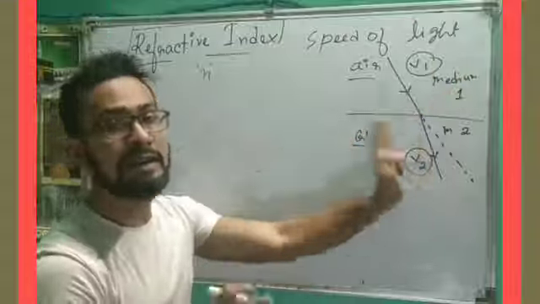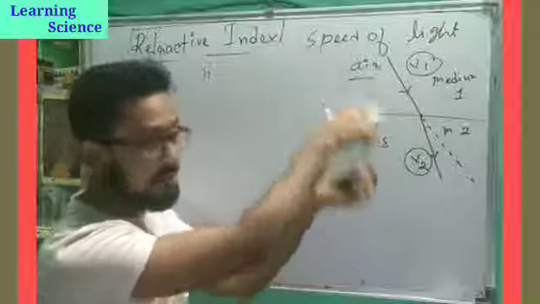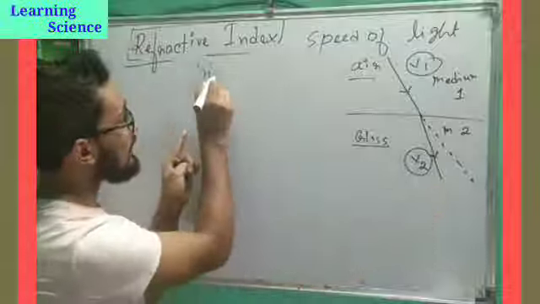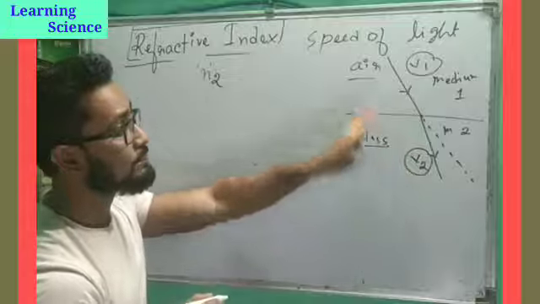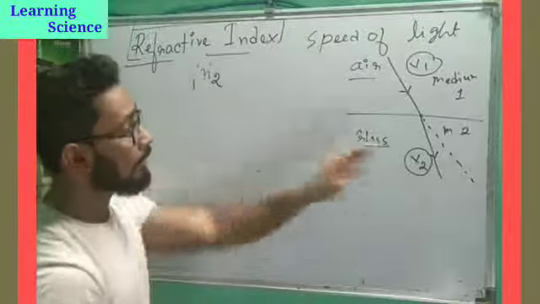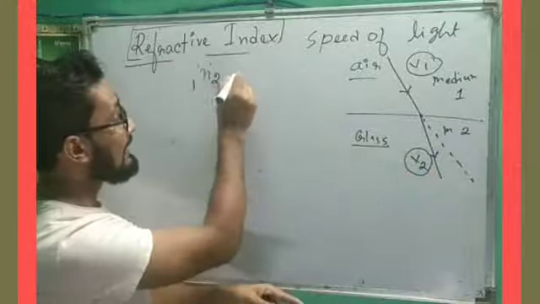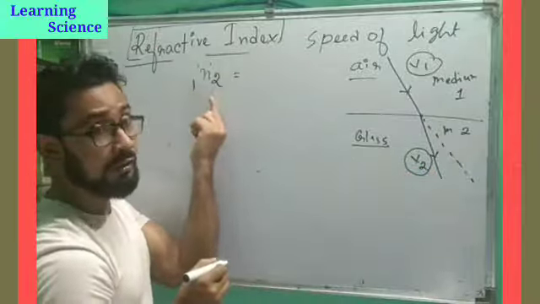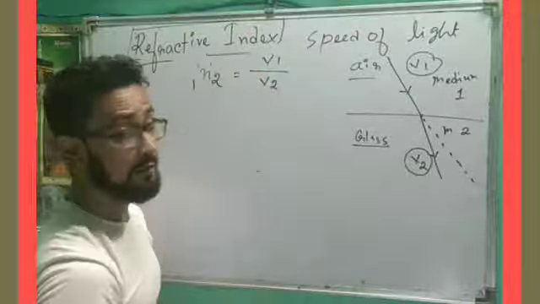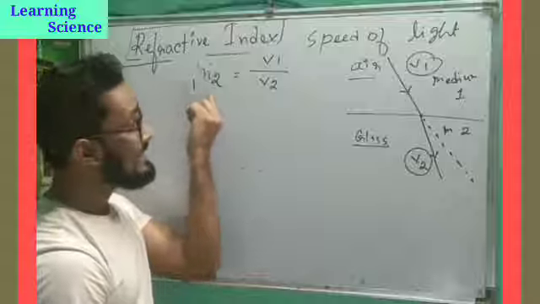For example, medium 1 is our air and medium 2 is our glass. Light is coming from air and entering into glass. Here the speed is v1, and here the speed is v2. So n here is the refractive index of glass with respect to air, that is, the refractive index of medium 2 with respect to medium 1. This n12 we can write as v1 by v2.